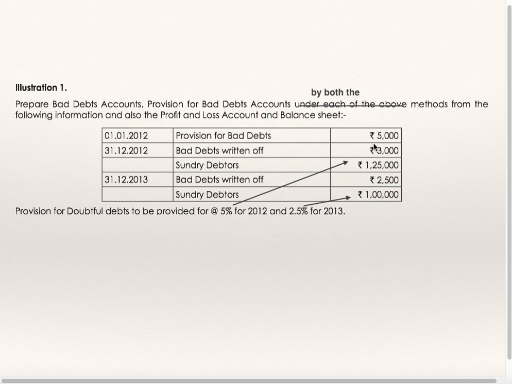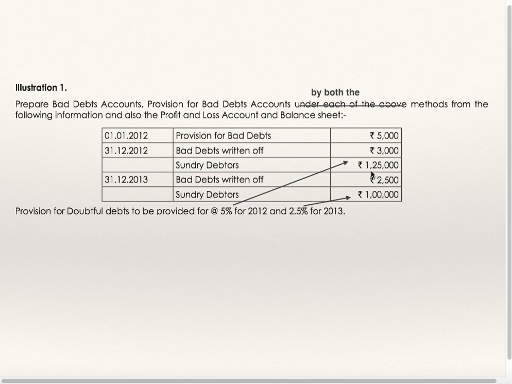On 1st January 2012, provision for bad debts, opening balance 5000. On 31st December 2012, bad debts written off 3000, sundry debtors 1,25,000. On 31st December 2013, bad debts written off 2500, sundry debtors 1 lakh. Provision for doubtful debts to be provided at 5% for 2012 and 2.5% for 2013.